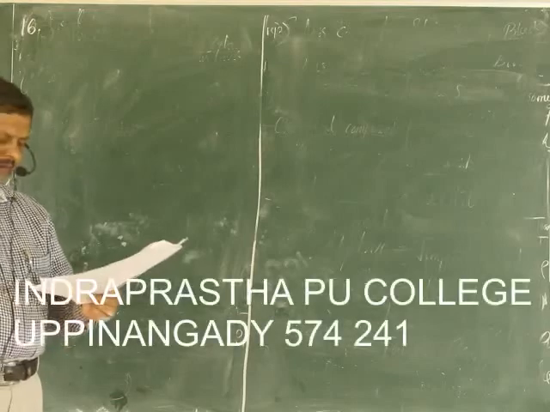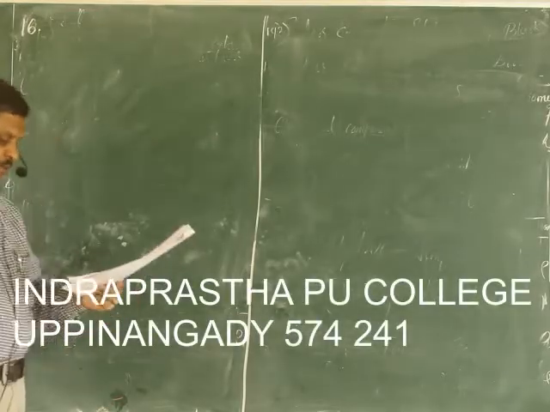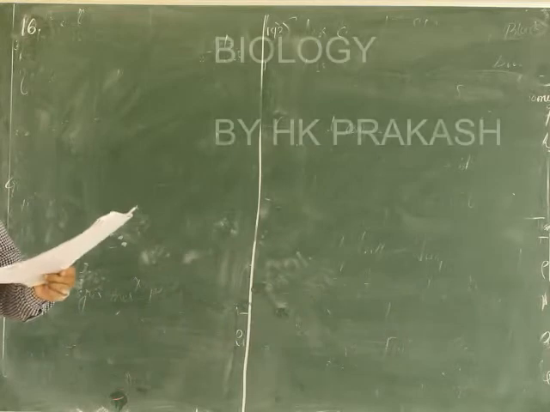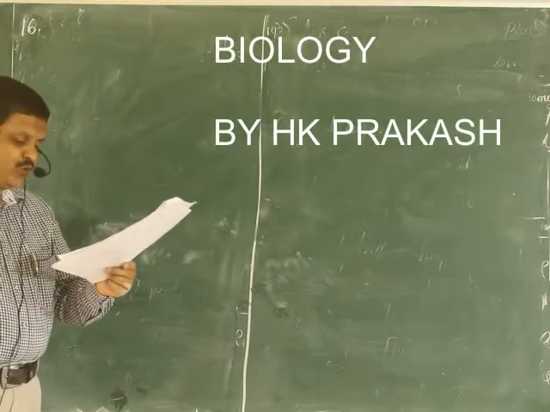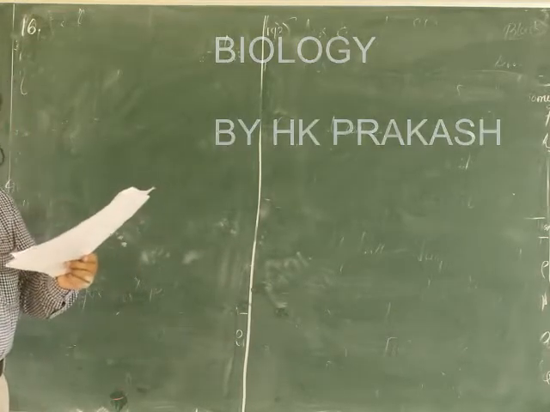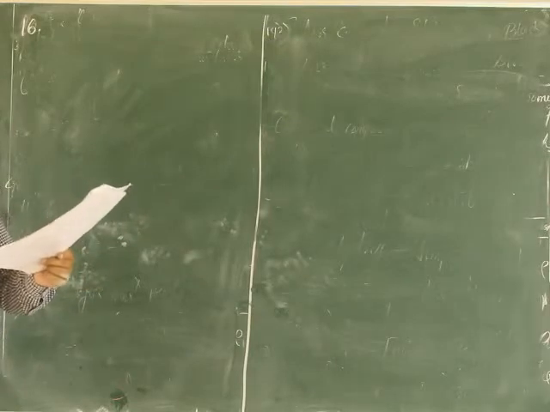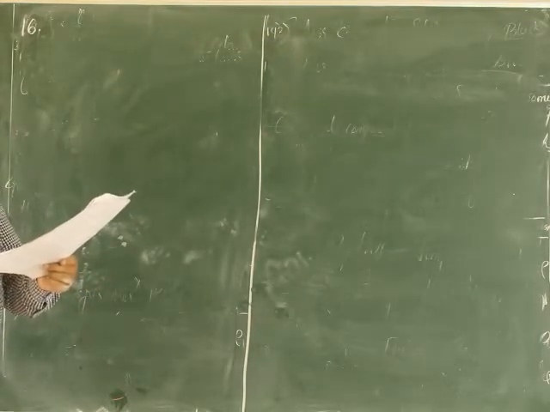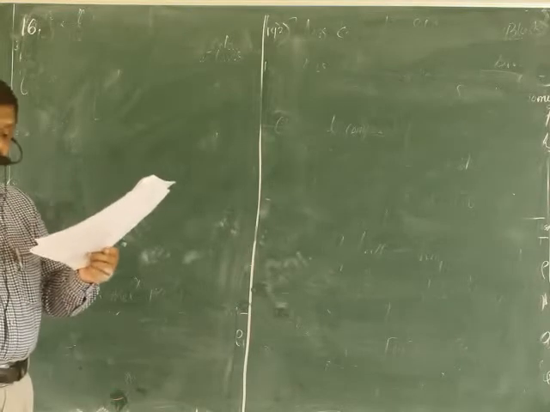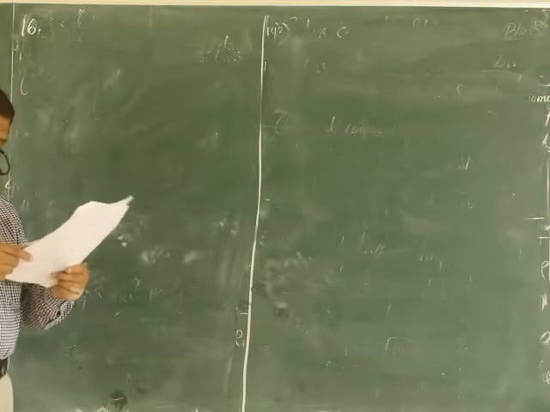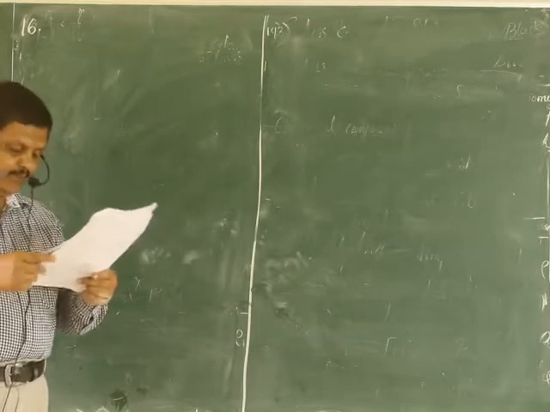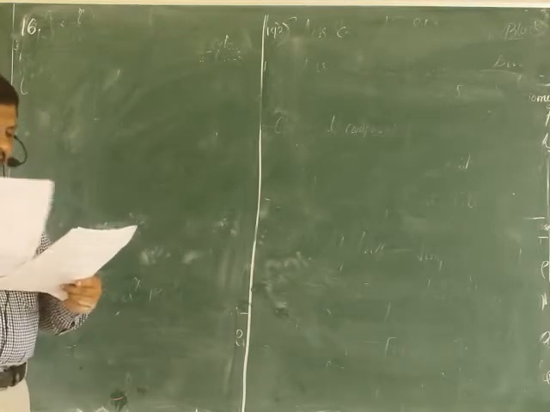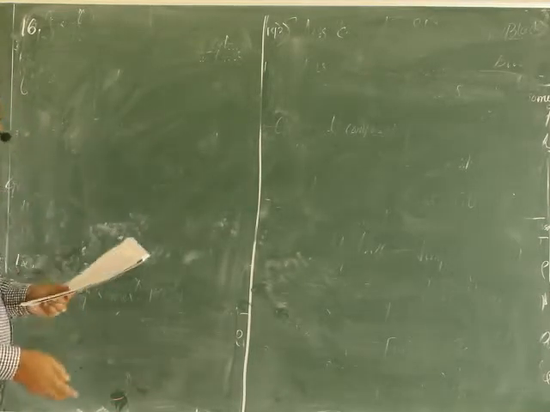Dear students, next question, 16th question. Kinetosome is found in: option A, flagella; option B, cilia; option C, villi; option D, plicae circularis. So for this, the option is A.